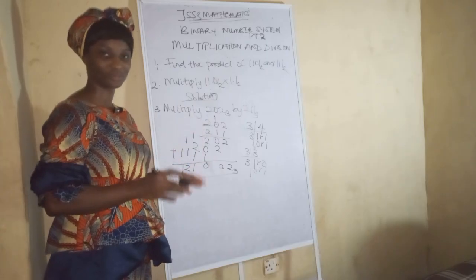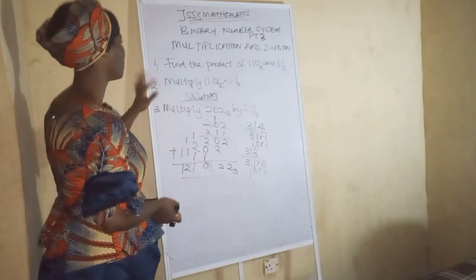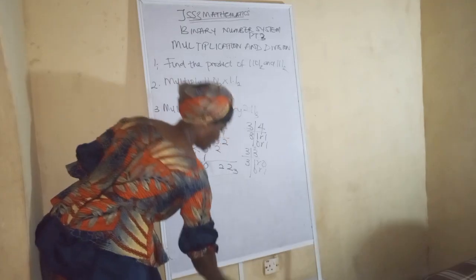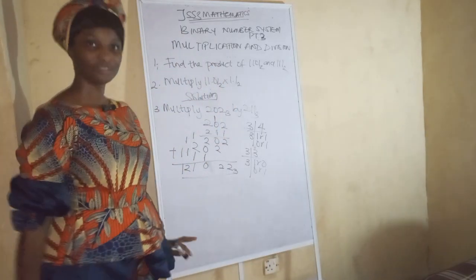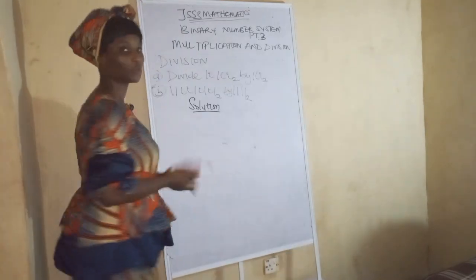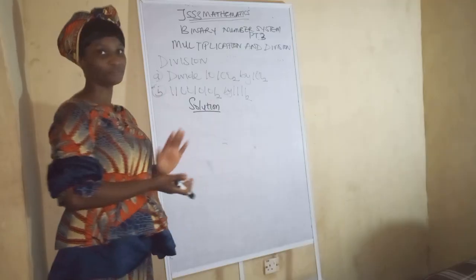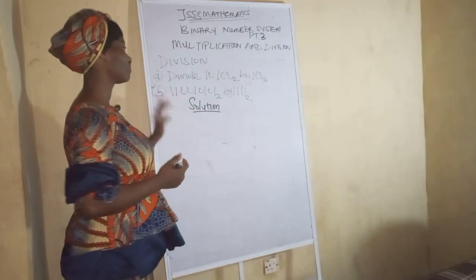You understand? Theoretically. You get it now. Alright, so let's now move to division. We are done with multiplication, so we have moved to division.